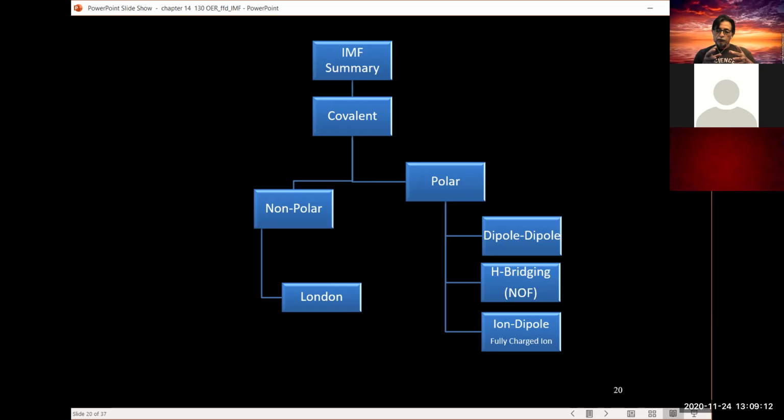Carbon dioxide has polar bonds, but those two polar bonds cancel each other out, hence the molecule is nonpolar. So any nonpolar molecule, the only force they have to deal with is London forces. Okay, plain and simple. That's it. You don't have to worry about anything else.